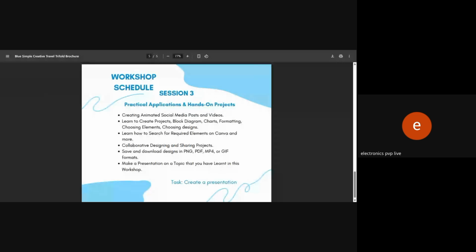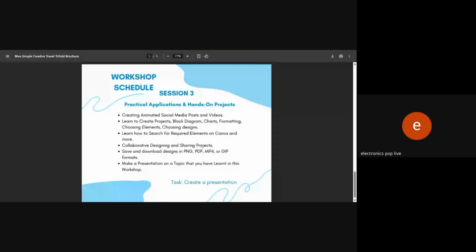Over the past two sessions, we have explored the amazing world of Canva, learning how to design stunning graphics, create professional designs, and use templates effectively to make our work easier and more creative. Throughout the hands-on tasks, listening to our instructor and applying what we have learned, we have all improved our design skills in ways that will definitely help us in the future, whether it is for our academic projects, social media content, business promotions, or personal branding.